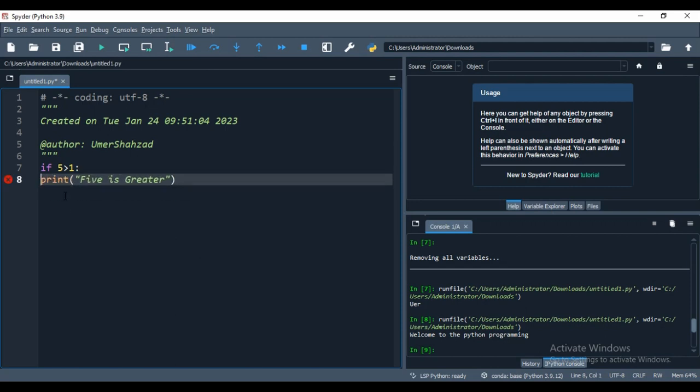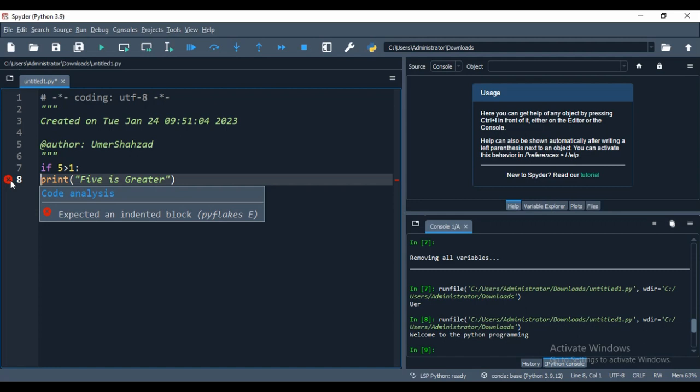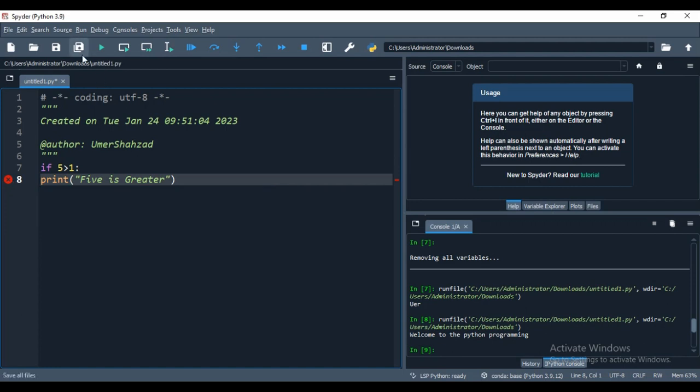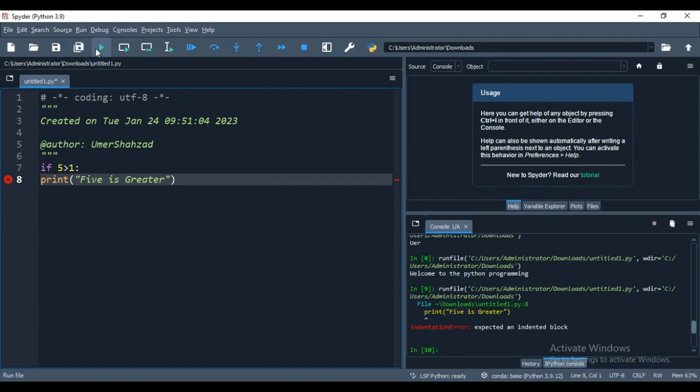As you see, as I have moved this print to the start, this red line is coming on line number 8, saying expected an indented block. You can also confirm when you run the code, it will give you the error: expected an indented block. Although it is displaying the result, it also says it is an indentation error. If you do not follow this indentation, later on it will give you errors.